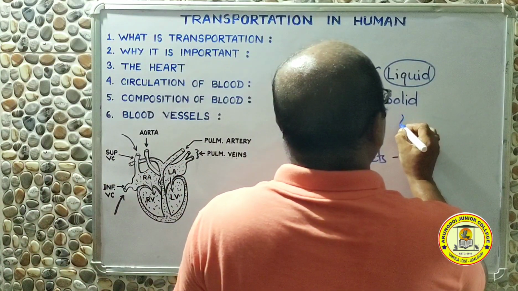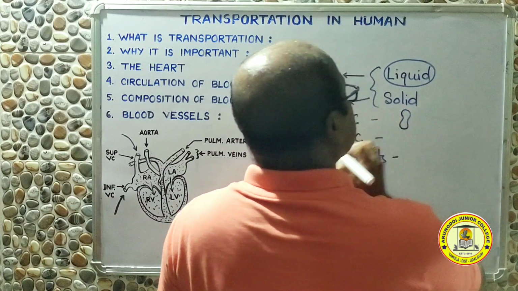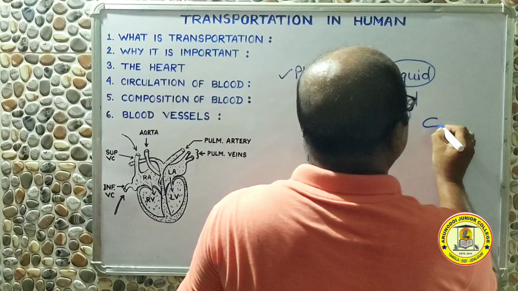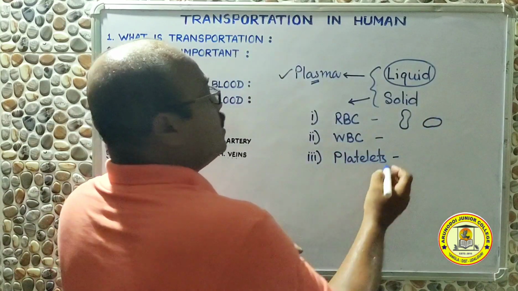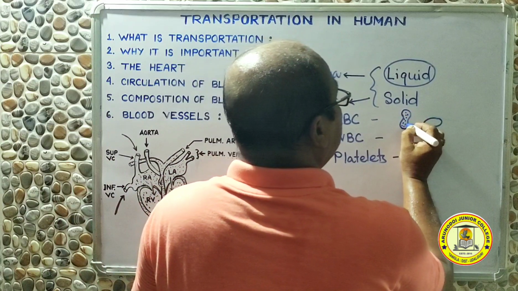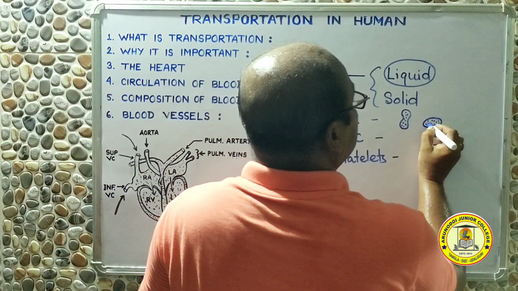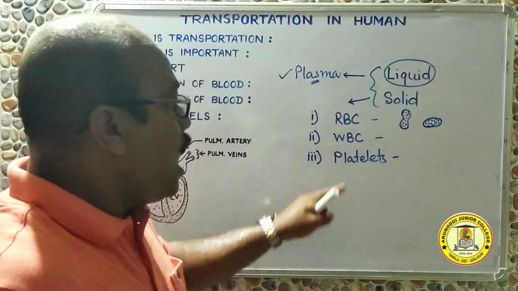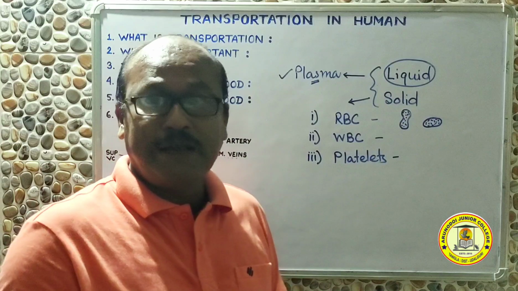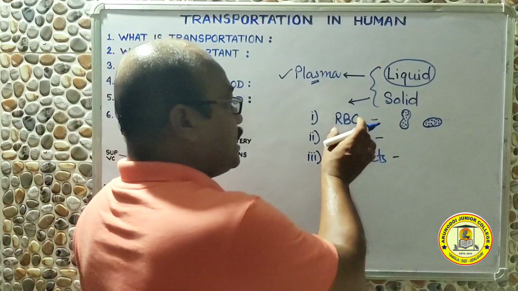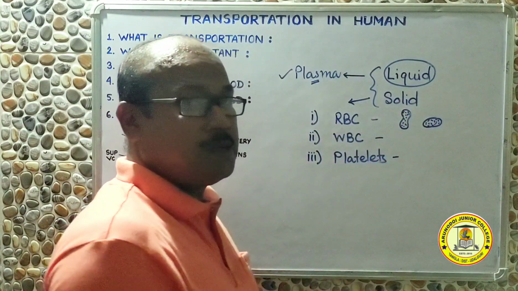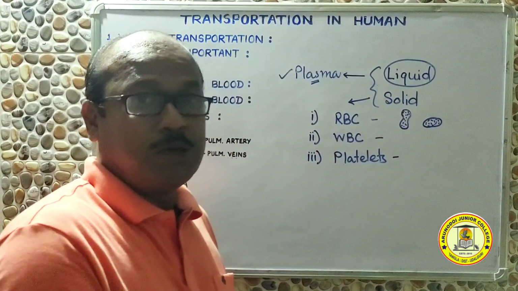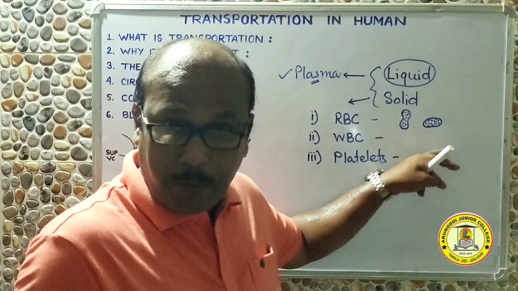RBCs are biconcave in shape, like this type of cells, or they may be oval, like this type of cells. And these cells contain cytoplasm and other cell organelles necessary to keep them alive. However, these cells will not contain a nucleus. That is to say that RBCs are some special cells, and these RBC cells do not contain a nucleus. So does it mean they are prokaryotes?